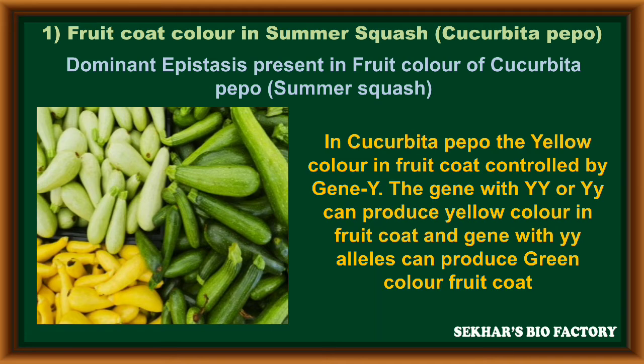In this, Cucurbita pepo has a yellow fruit coat, and this yellow fruit coat is controlled by a gene called Y. If the gene is in either the homozygous dominant condition or the heterozygous condition, like capital Y capital Y or capital Y small y, it produces a yellow fruit coat. It is a dominant trait. In a similar way, if the Y gene has both alleles in the homozygous recessive condition, only the recessive trait, green fruit coat, will be expressed.